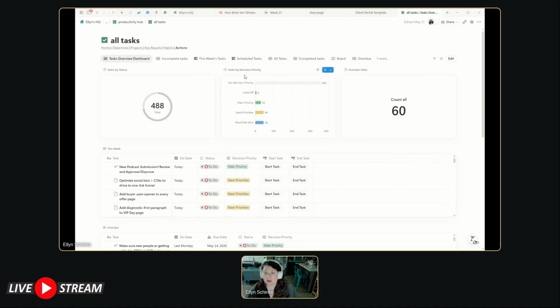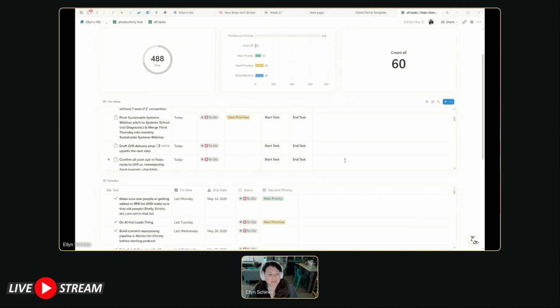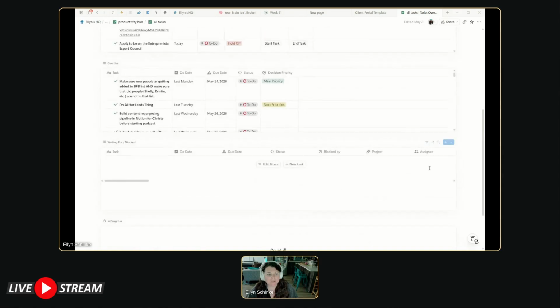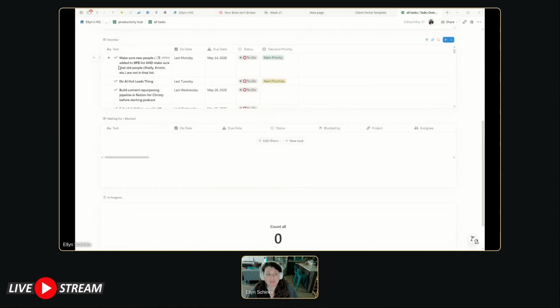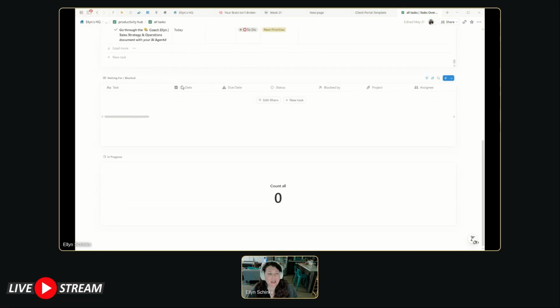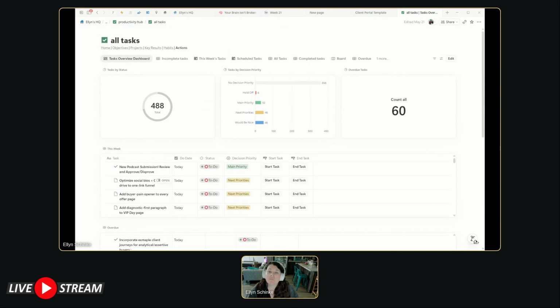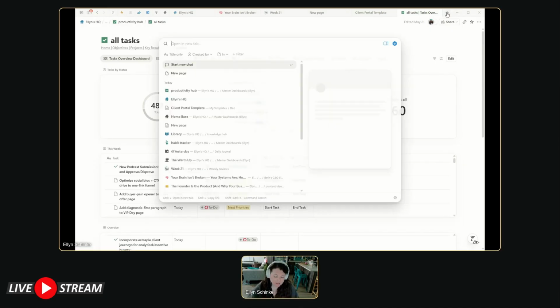This is how I prioritize my tasks day in and day out. I have a place where I can see a snapshot of this week's tasks, and a place where I can see a snapshot of my overdue tasks. When I'm doing my weekly planning, I could use this as a way to plan and schedule. And then I have a place where I can see my waiting for and my in progress. So it's meant to be used as a broad overview snapshot of what's happening in various different databases.